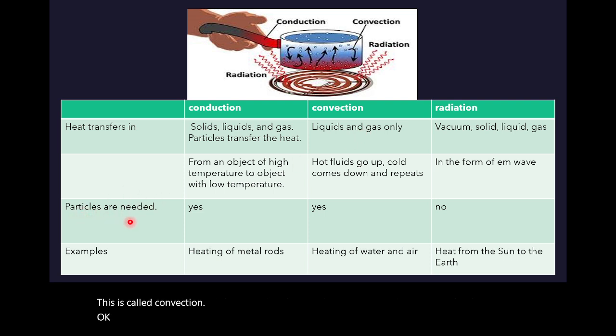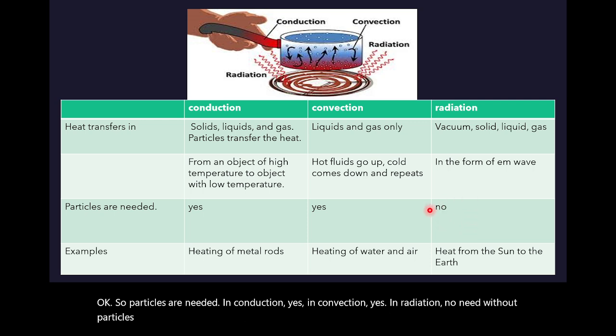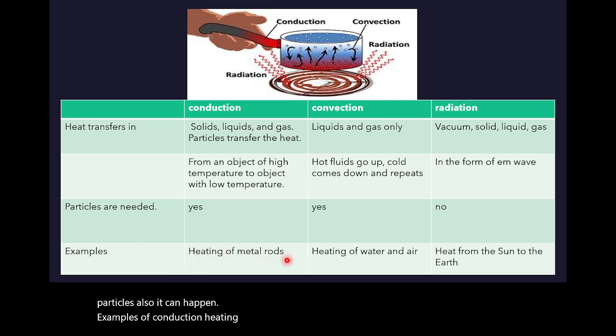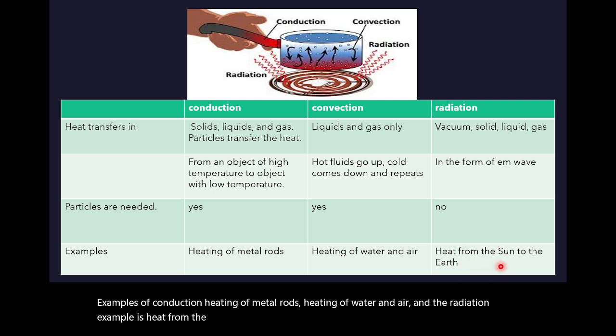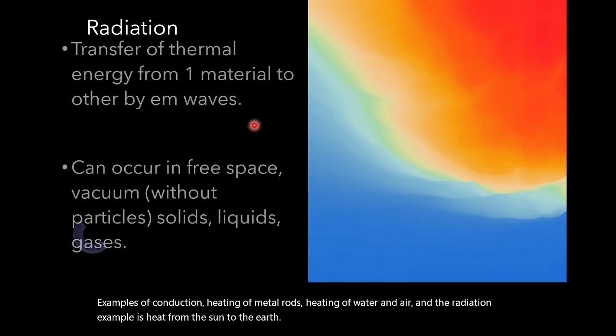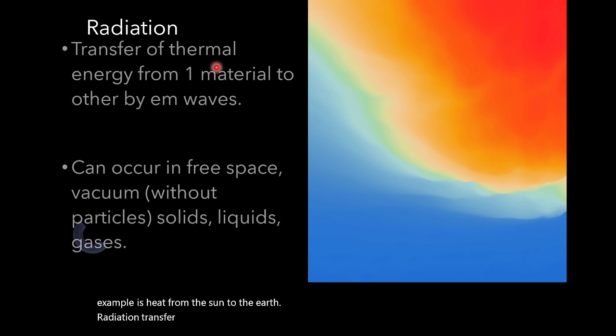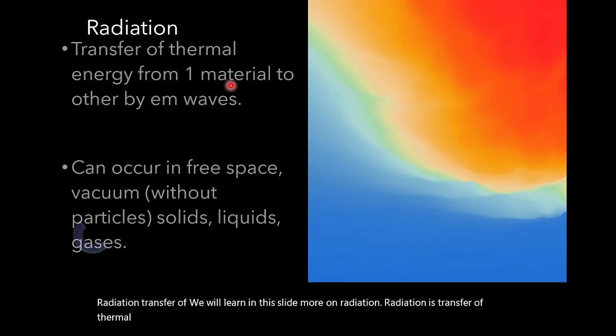Okay, so are particles needed in conduction? Yes. In convection? Yes. In radiation? No need. Without particles also, it can happen. Examples of conduction: heating of metal rods. Convection: heating of water and air. And the radiation example is heat from the sun to the earth. We will learn more on radiation in this slide. Radiation is transfer of thermal energy from one material to another by electromagnetic waves.